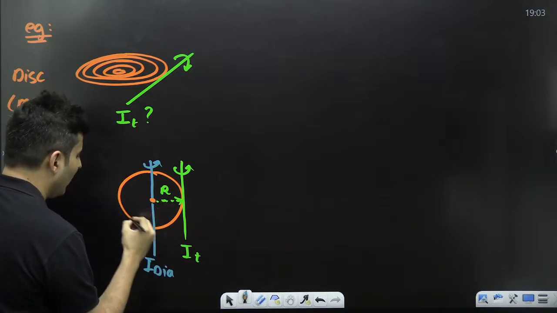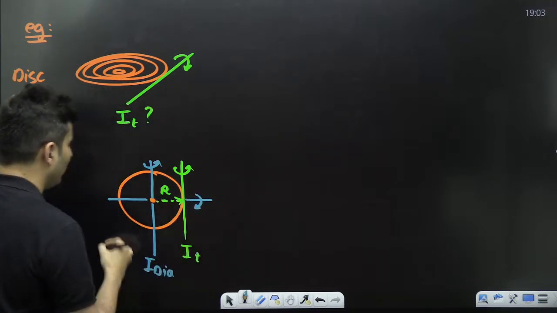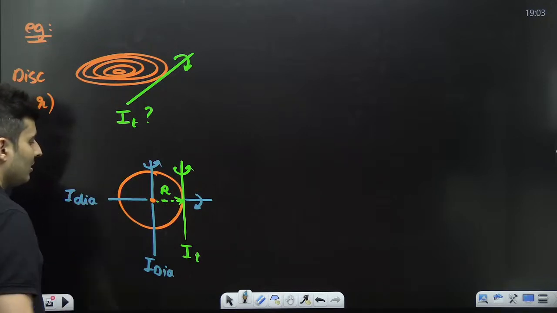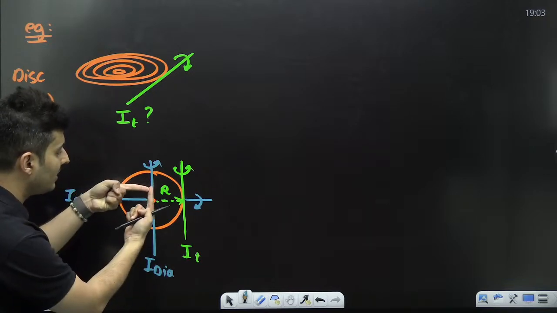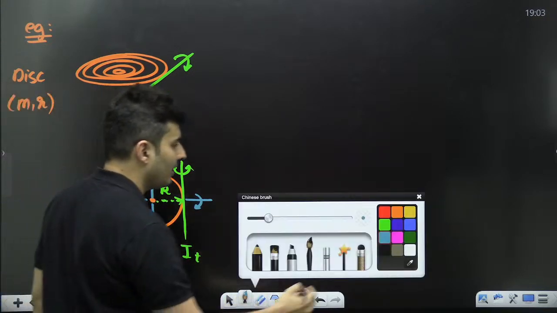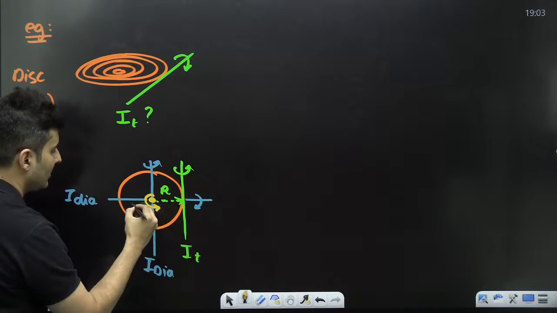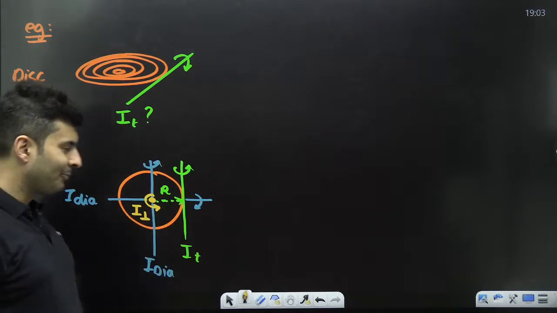So why not take another perpendicular axis like this? This is also a diameter. Both are in the plane of the disk. The final one perpendicular to their plane will be like this. This is the moment of inertia about the axis perpendicular to the plane.